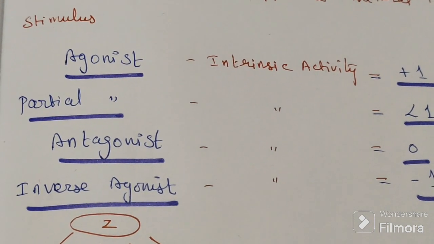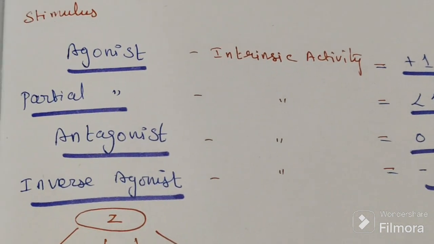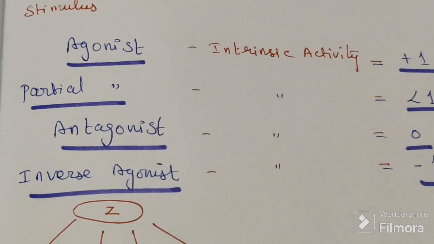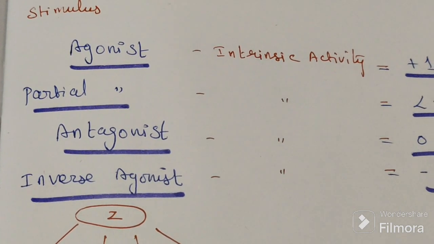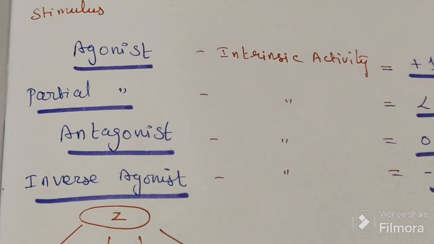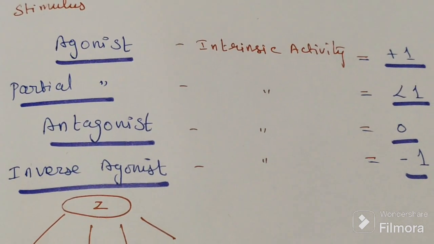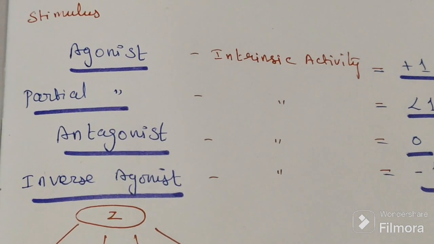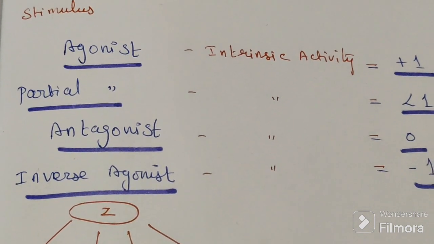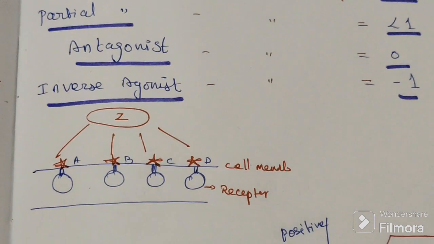Antagonist binds but does not do anything, just blocking, so 0. Fourth one is inverse agonist: the natural physiological stimulus does not come and bind, decreasing the action of the agonist. So here decreasing that action, no activity, and for that reason -1.